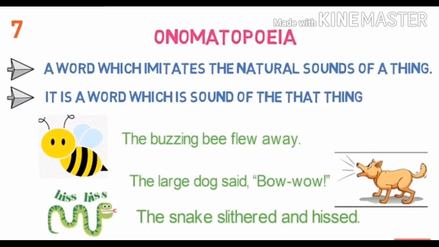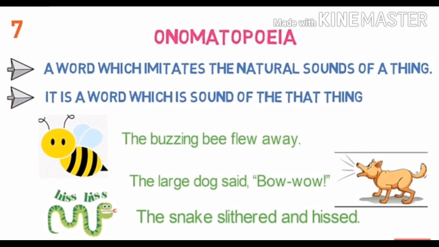And seventh, onomatopoeia. Onomatopoeia is a figure of speech where a word which imitates the natural sound of a thing is used. It is a word which is the sound of that thing. Words like buzzing, hissed, bow wow, and words which show sounds like knock, tap. These are the words used in onomatopoeia. If you find such a word in the statement, you can be very clear that it is onomatopoeia. It is very simple to identify.